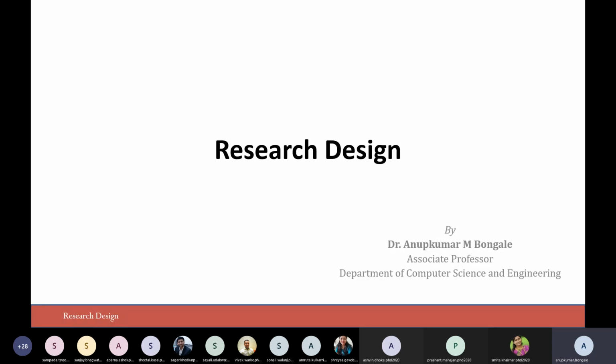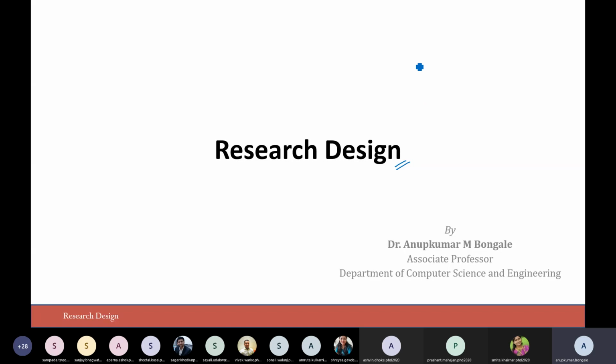Okay, so today's session is related to research design. Again, it is part of the subject research methodology. Let me just take a pointer. This particular topic is quite important for any researcher, from any background. It need not be from an engineering background at all. If you have seen the syllabus, really good textbooks have been quoted in the reference section.